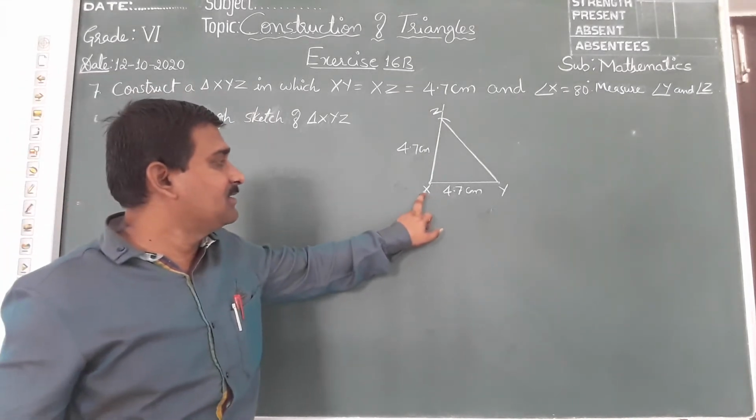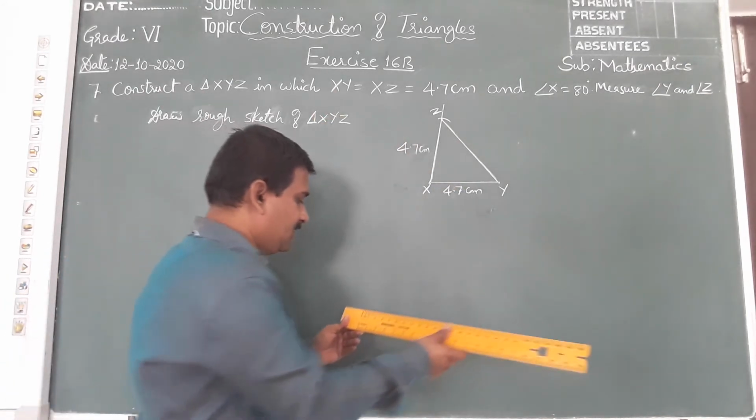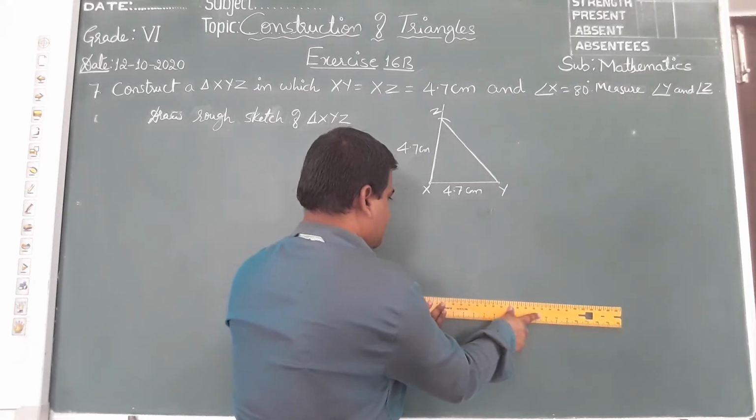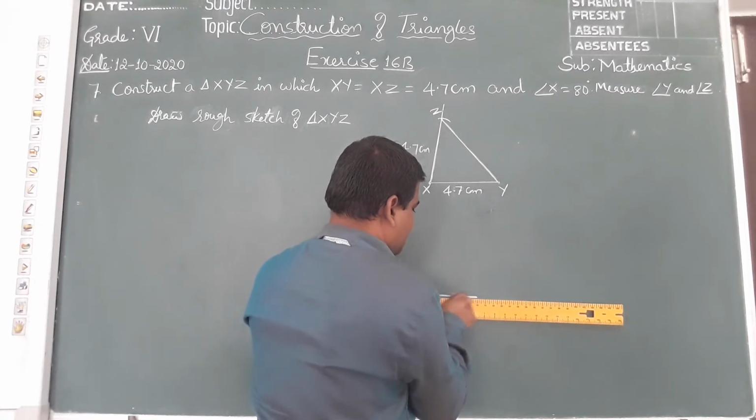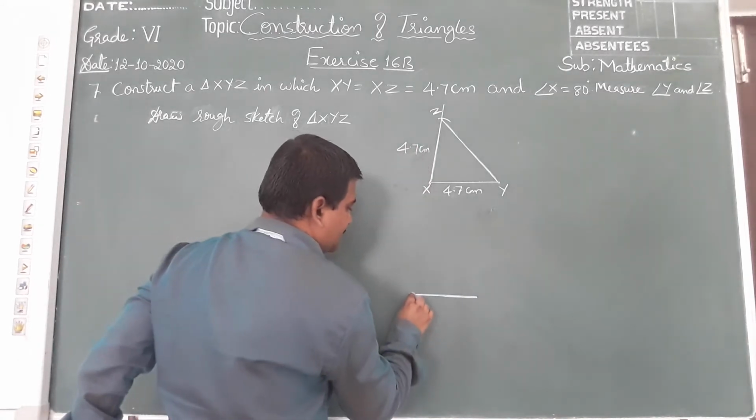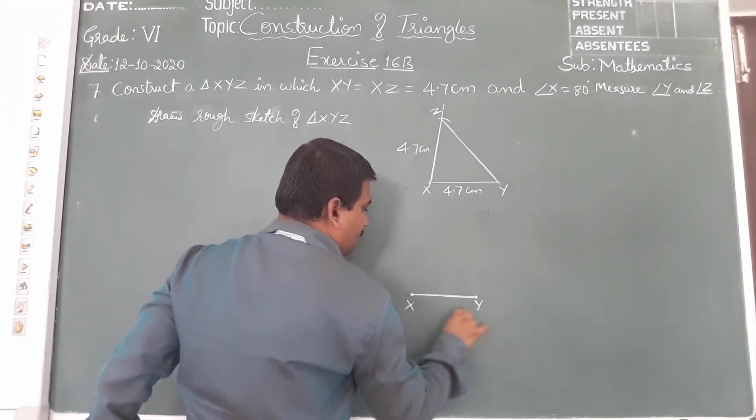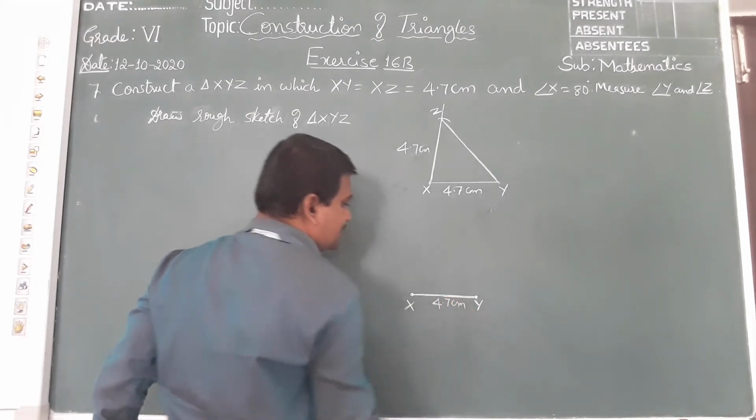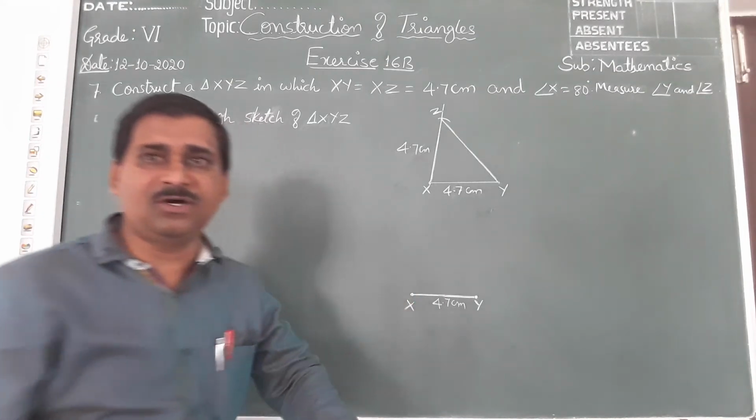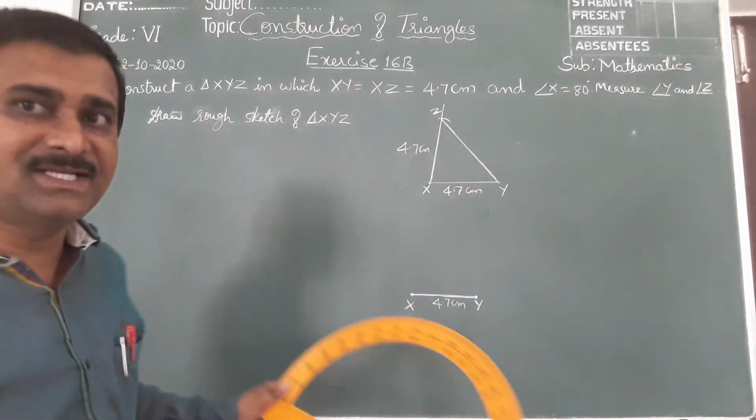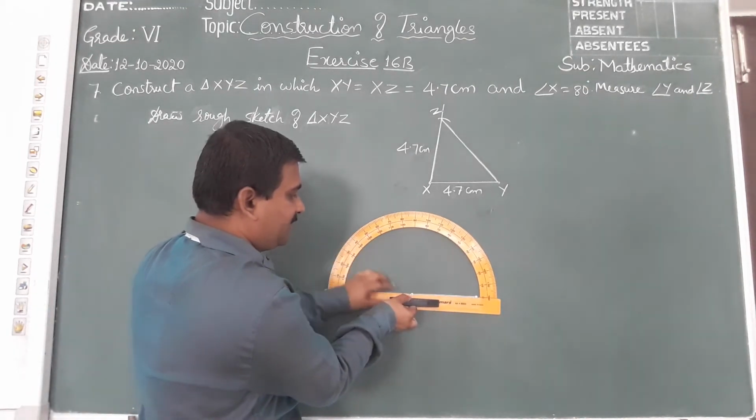The first step is to draw line segment XY, which is given here as 4.7 centimeter. Okay, let us draw XY, 4.7 centimeter. Children, here angle X is given, which means the protractor should be kept on X and